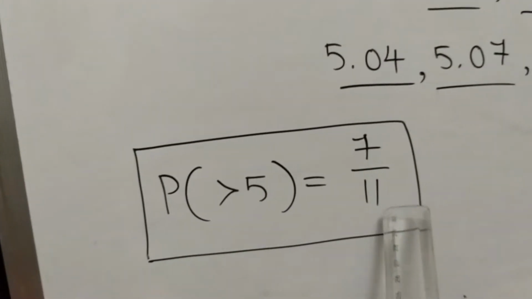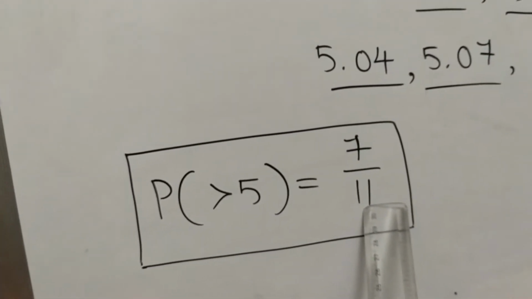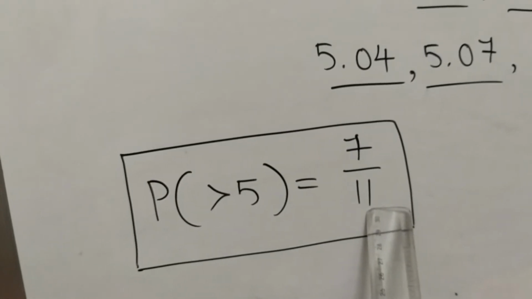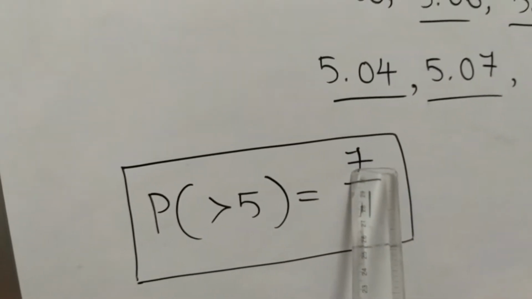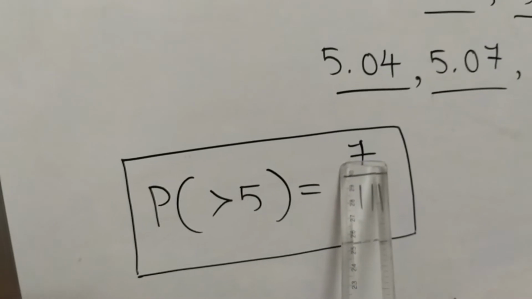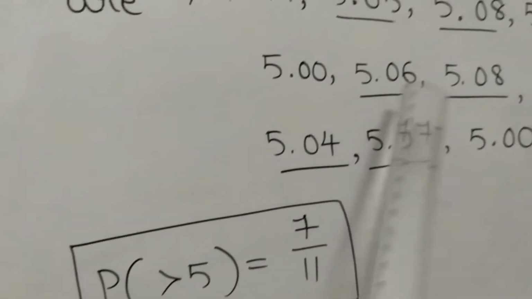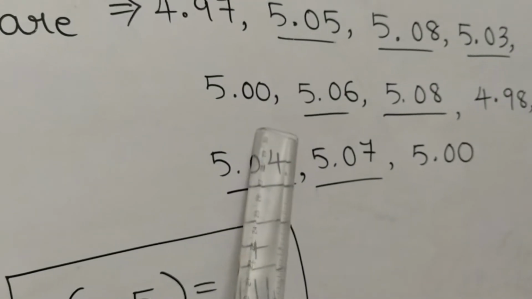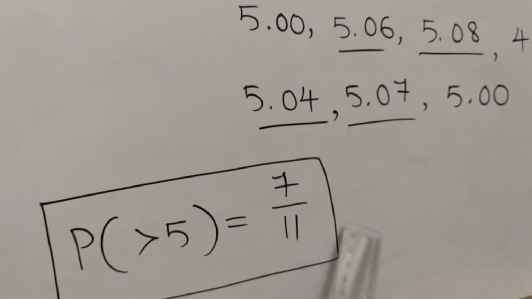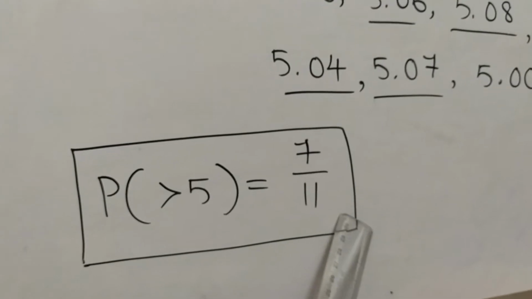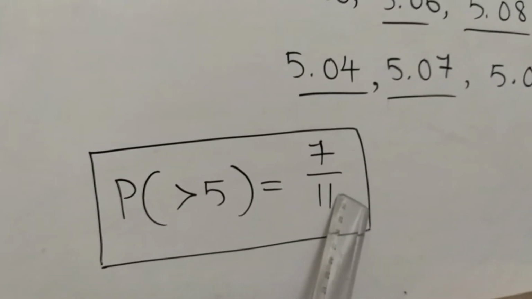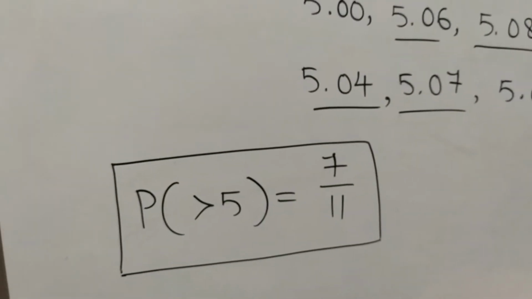How are we writing this, students? 11 is the total outcomes. So in the denominator you take the total outcomes, and in the numerator you take the number of favorable outcomes. Here the favorable outcomes are 7. That's why we take 7 by the total outcomes, 11. Hence the solution of the 6th one is 7 by 11.